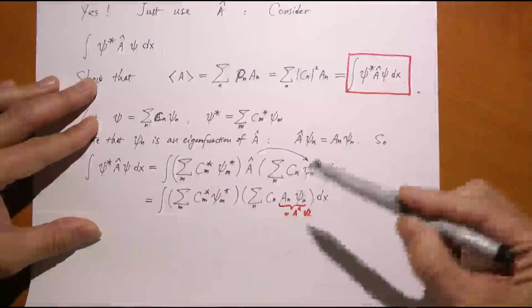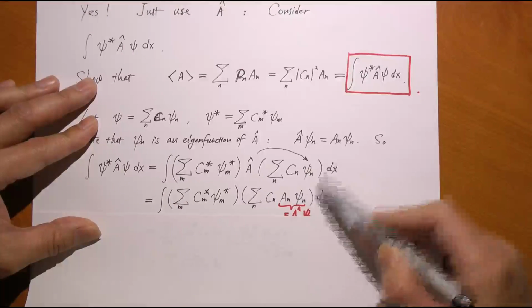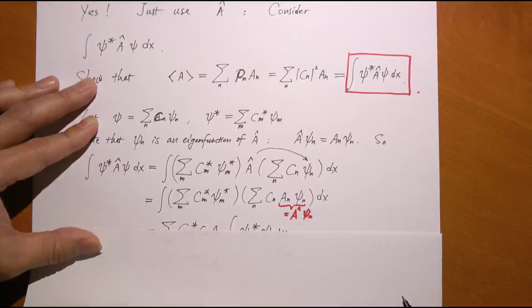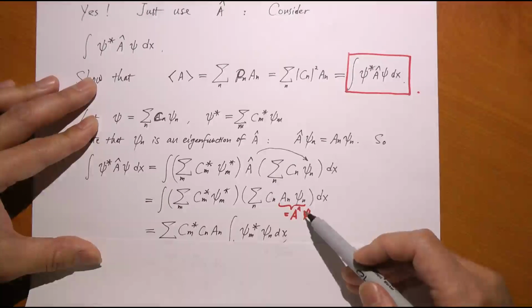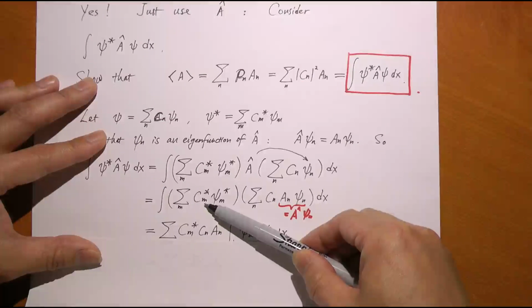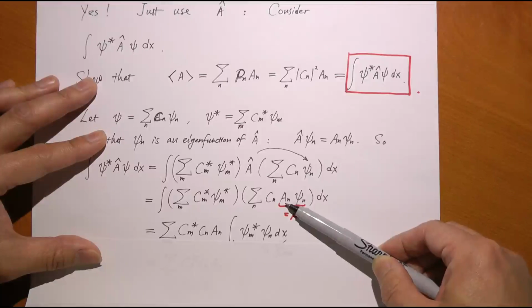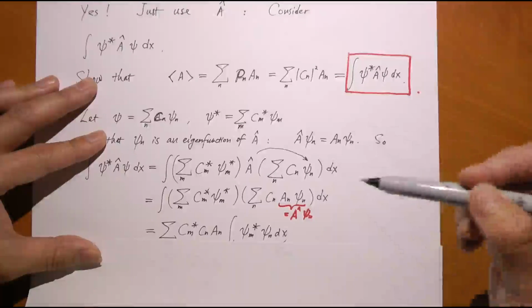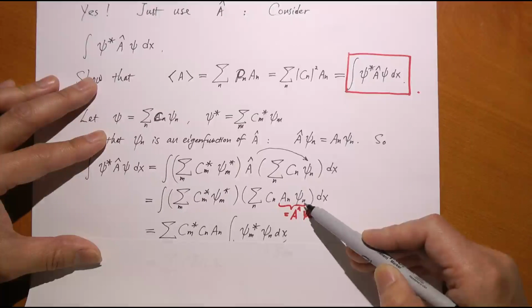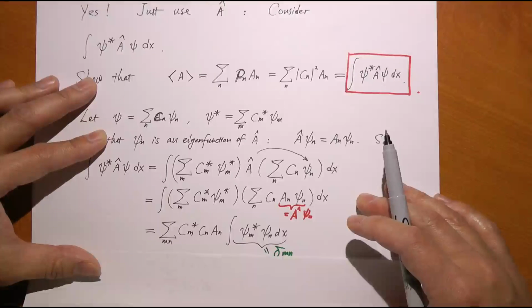Okay, we copy this, and this time A operating on psi n becomes an psi n as we used this expression. Okay, now one more step. I'm going to take all the constants out. Cm star, Cn, An, these are just constants, right? What's left is the only integrating part, psi m star and psi n, because these are dependent on x. I have to integrate. But what exactly am I getting?